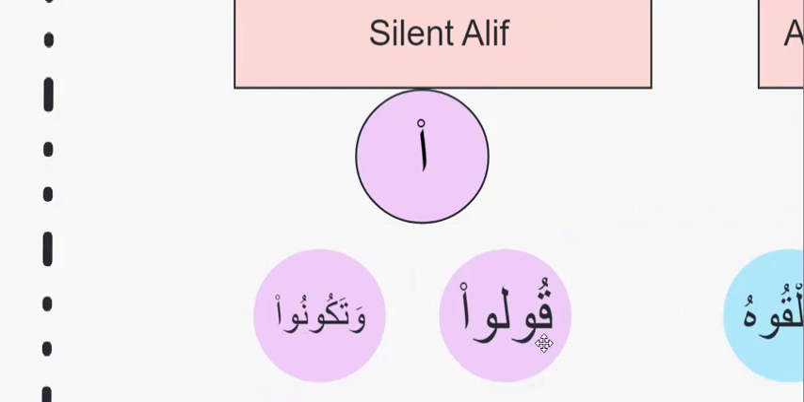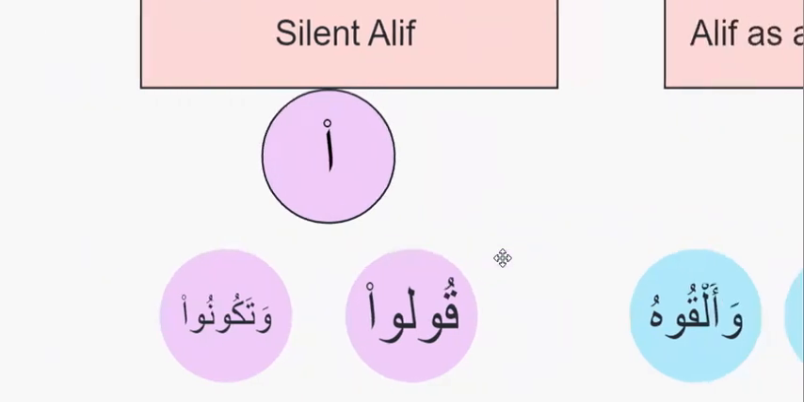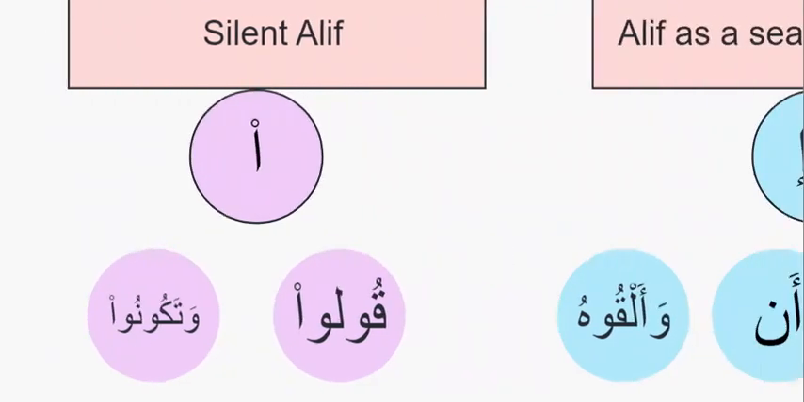Let's try to read. Ulu. See? Lu. That letter here is silent. وتكونوا. Silent alif. The last letter I pronounced was waw in the two words. So this is everything about alif.